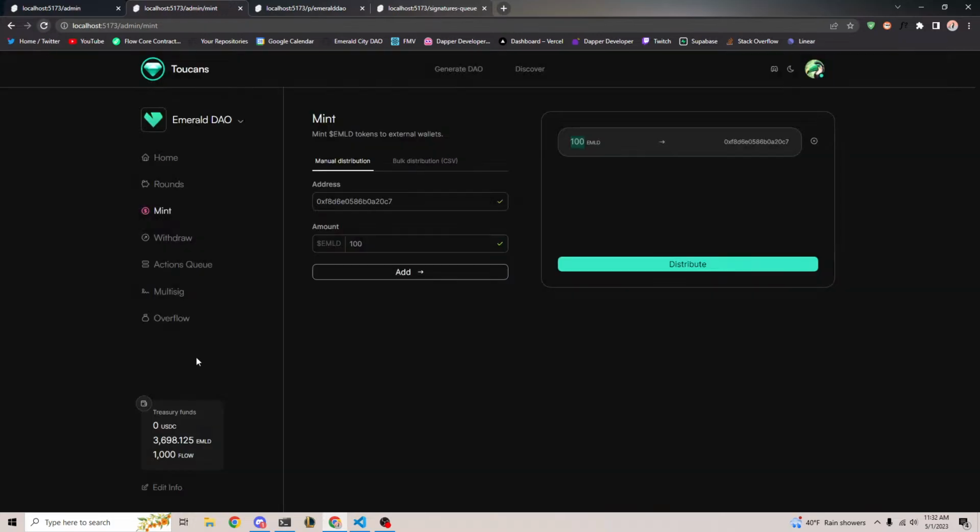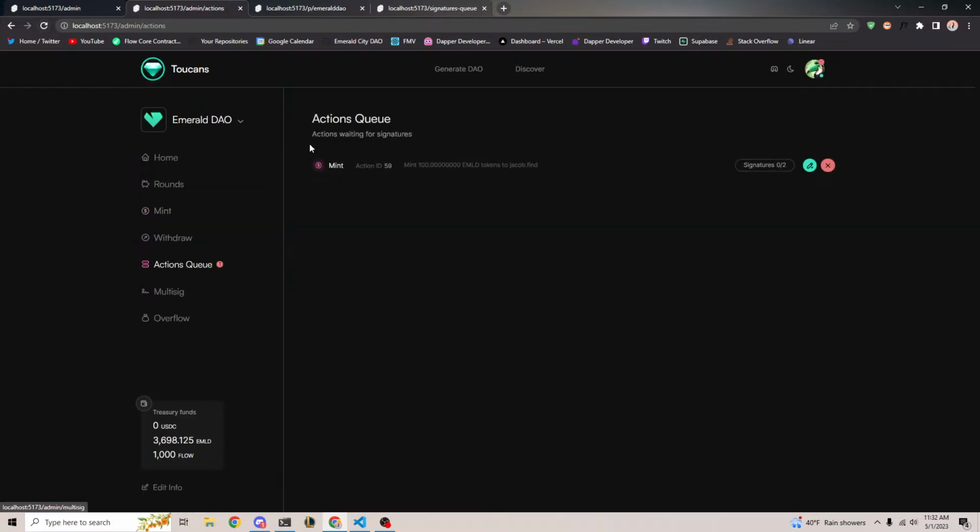But this also creates a multi-sign action. So this depends on the signers accepting this action as well. This way the owner can't just mint tokens directly. They have to get it approved by the DAO admins. So if I say, yep, I want to mint, we can go ahead and sign that.